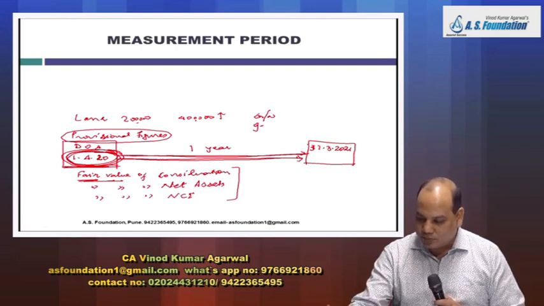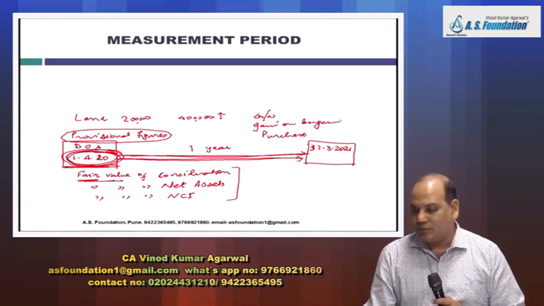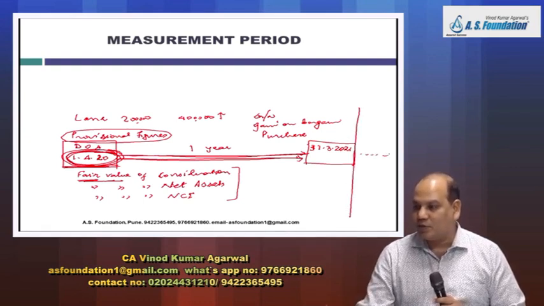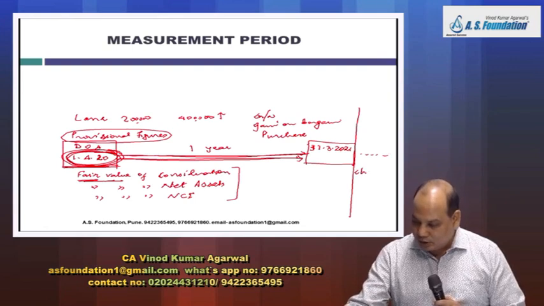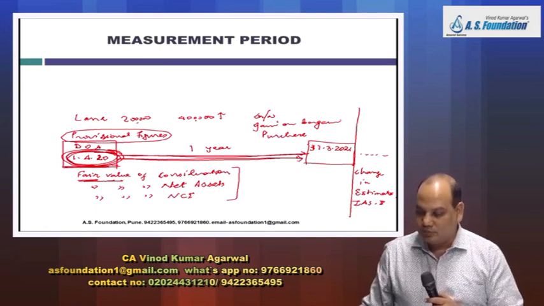Or gain on bargain purchase. This period of 1 year is called measurement period. But if the fair value you find after this period, then that will be treated as change in estimate. And you have to apply IAS 8 there.